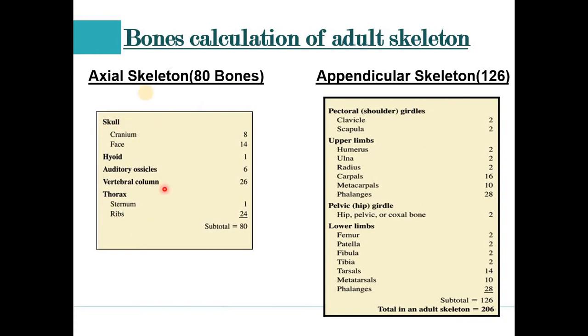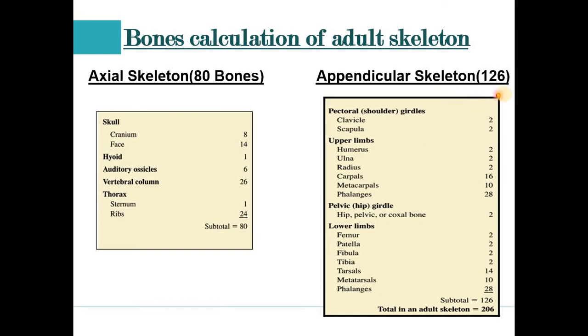In axial, these 5 parts are included. In the skull, the cranium contains 8 bones, the face contains 14 bones, the hyoid is only a single bone, and the auditory ossicles are 6 in number, in both ears. The vertebral column has 26 bones. In the thorax only the sternum is there, so it is one bone. Overall the sum is 80 bones present in the axial skeleton.